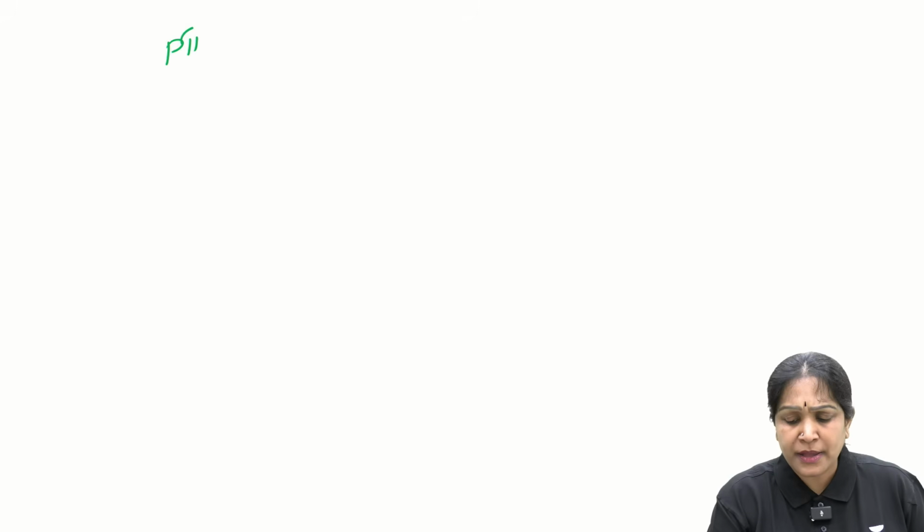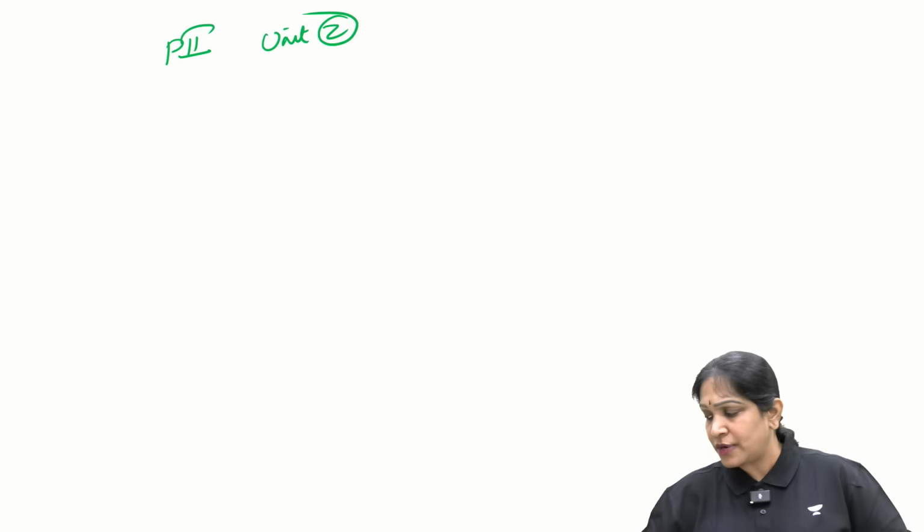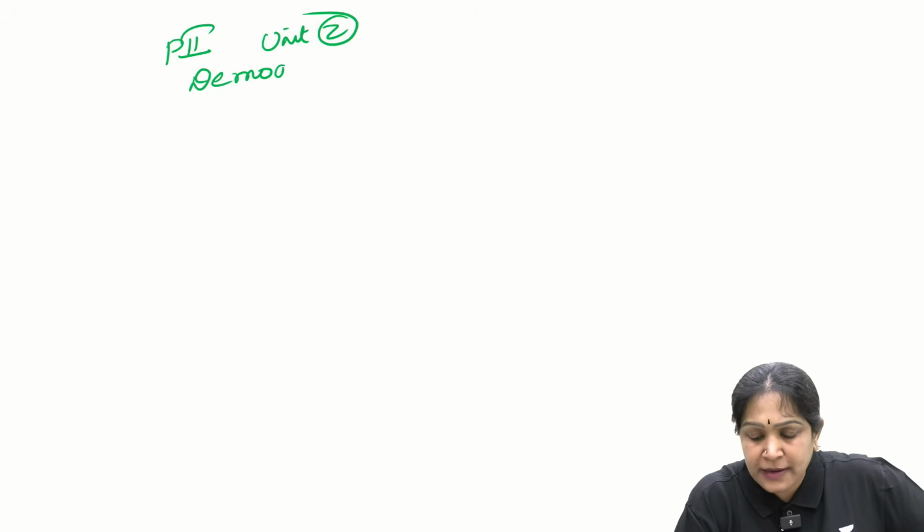What is there in paper 2 unit 2? Paper 2 unit 2 is about the demographic profile.